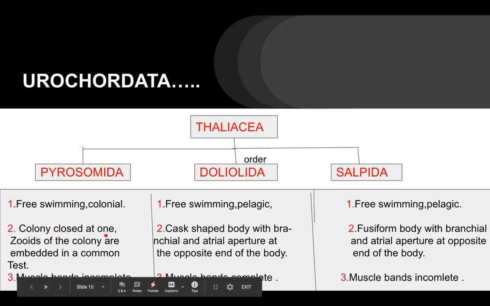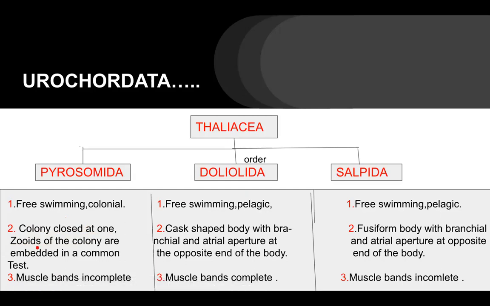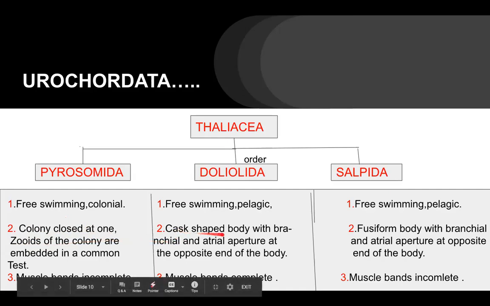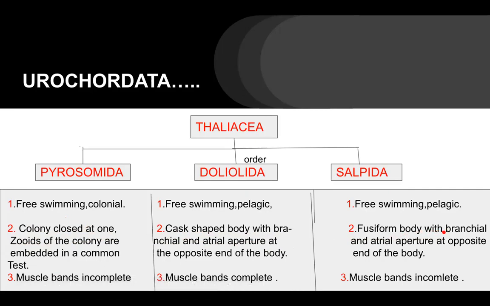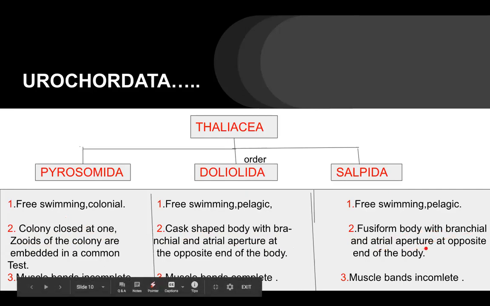The colony is closed at one end. The individual of the colony is known as zooid, and all zooids of the colony are embedded in a common test. Here, the body is cask shaped with branchial and atrial aperture at the opposite ends of the body. Body is fusiform with branchial and atrial aperture at opposite ends of the body.